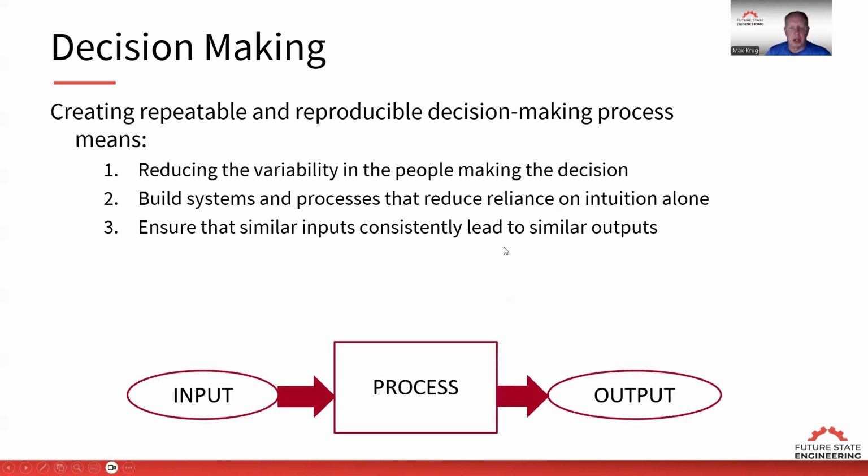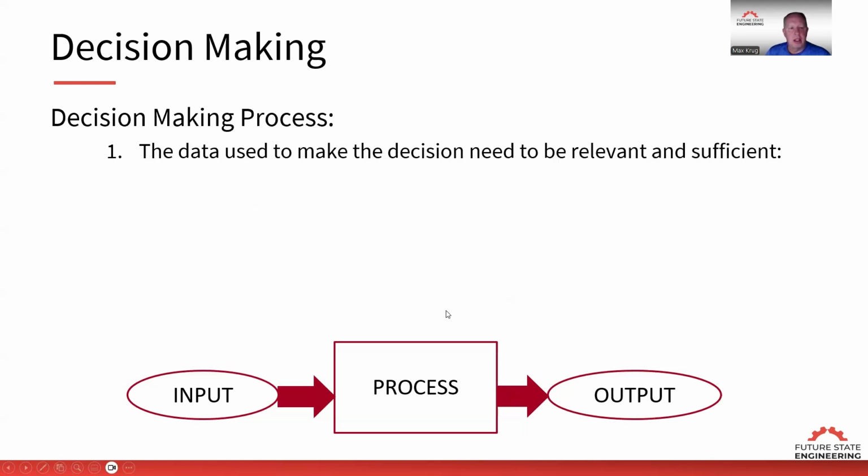So when we look at the generic process IPO model, we have input, process, output. So the process of decision making here is in the middle. We need to make sure that we have the necessary and sufficient inputs to make those decisions and that the decision making process is standardized. Those inputs are many different things, but again, to have consistent outputs, we need consistent inputs and the process to be repeatable and reproducible. And in this decision-making process, of course, the data needs to be sufficient and relevant.